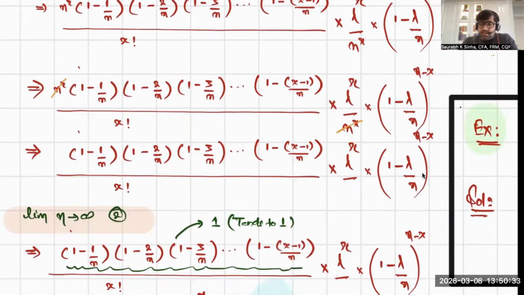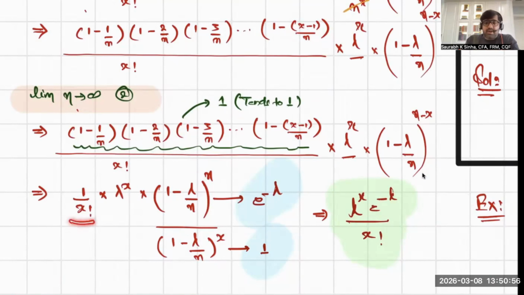Now the most important thing that you should remember is that n is very near to infinity. If n is very near to infinity, these values 1 upon n, 2 upon n, 3 upon n, x minus 1 upon n in the numerator will become 0, and each entity will become 1. So you will be left with 1 upon x factorial, lambda raised to the power x, and you would be left with 1 minus lambda upon n raised to the power n minus x. I'm just writing x in the denominator because the power is minus x.